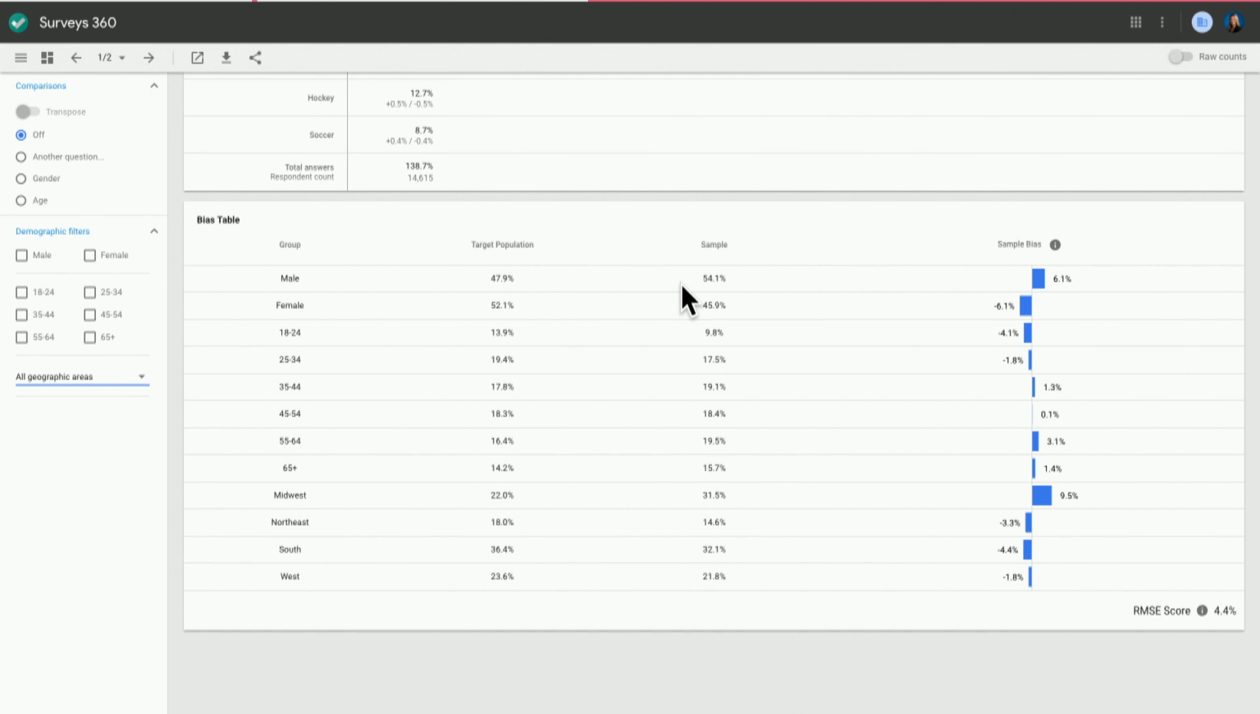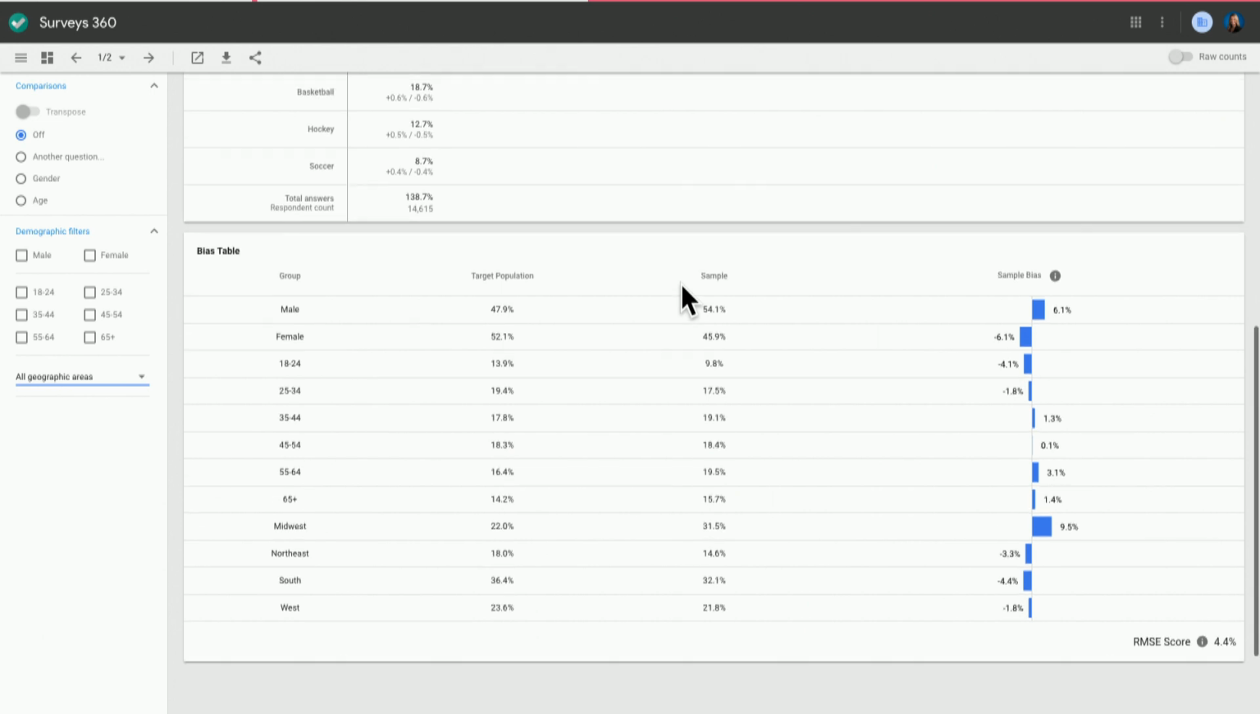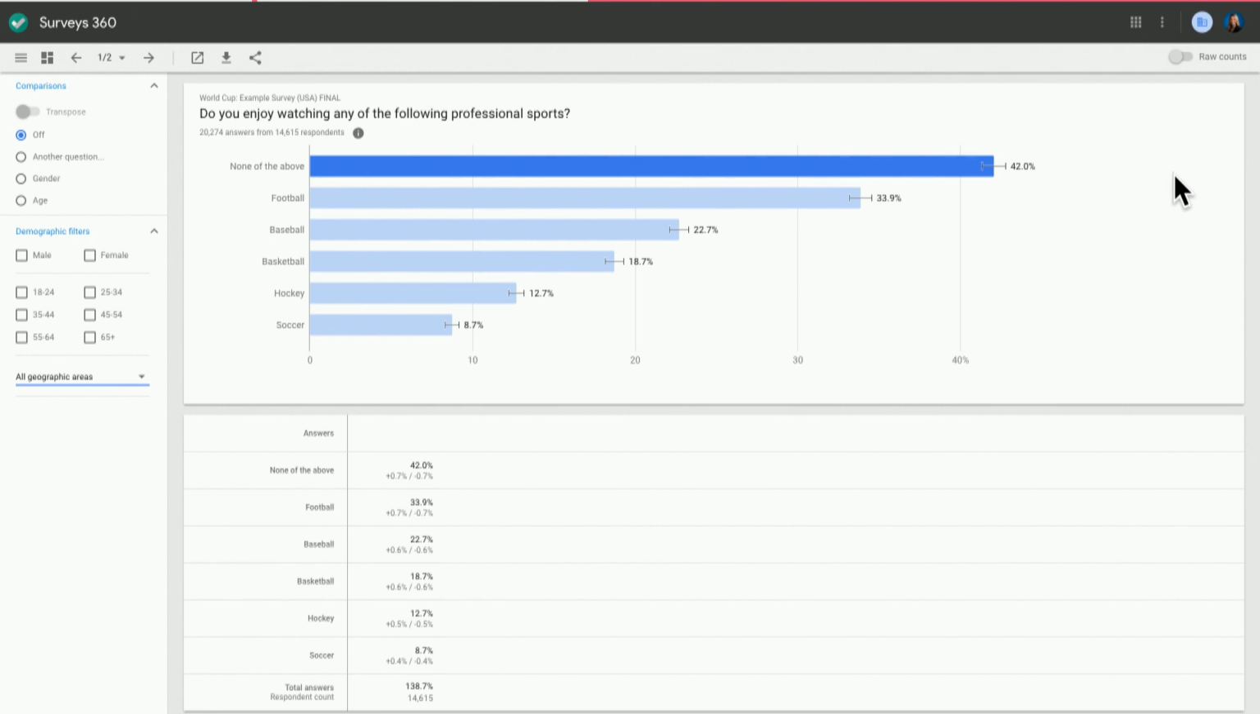We automatically provide weighting to accommodate for any oversampling or undersampling, which is applied automatically but can be turned off if you click up here just to see the raw counts. So if you toggle to raw counts, we will remove the weighting.